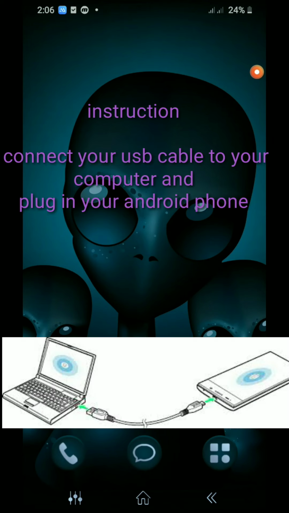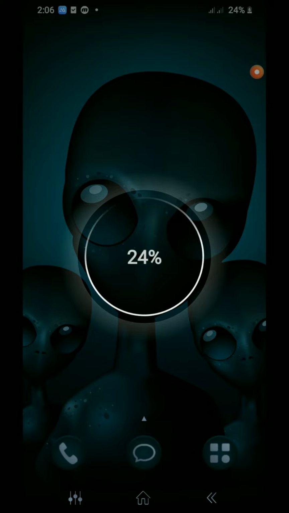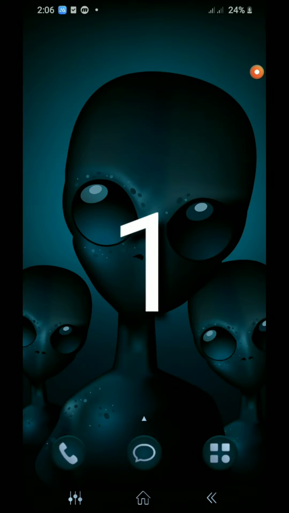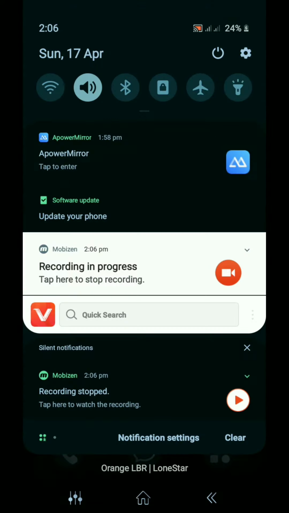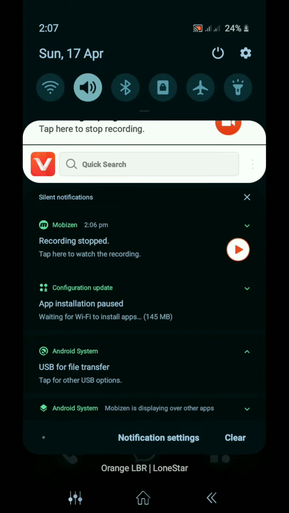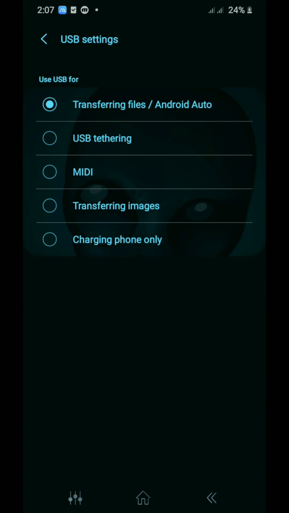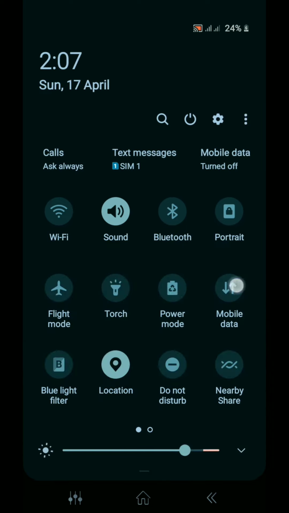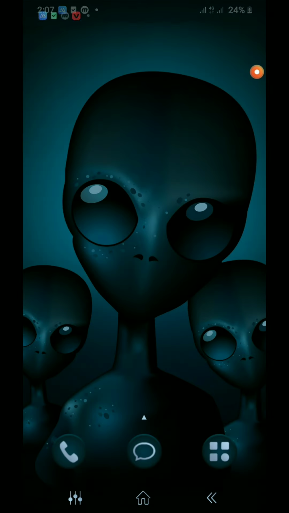So what you want to do now is to plug your USB cable into your laptop and then plug it into your phone. So after plugging it into your phone, just slide your phone and then you're going to see this option. Click on it, click on USB tethering. But if you don't see this option on your phone, just watch this video, you'll see this option in the next step.